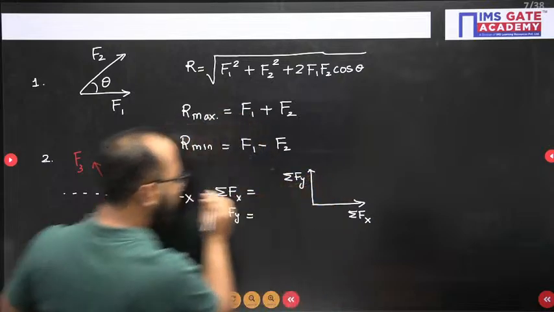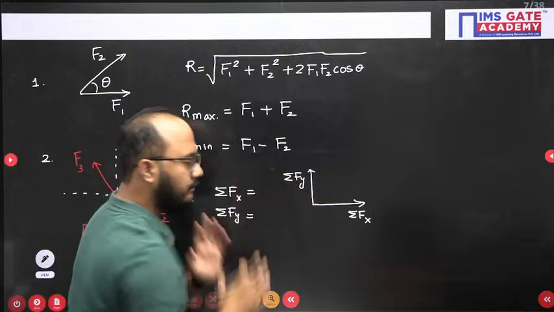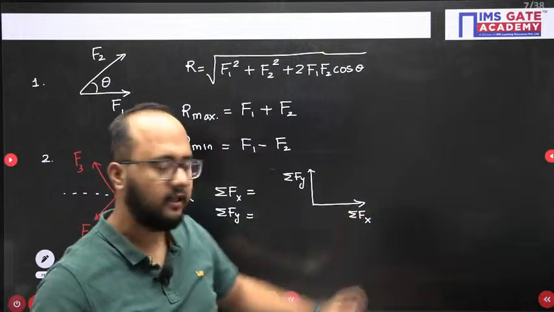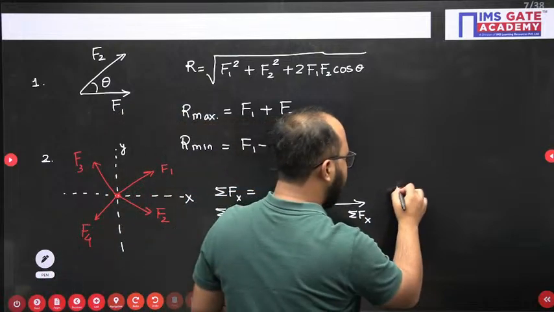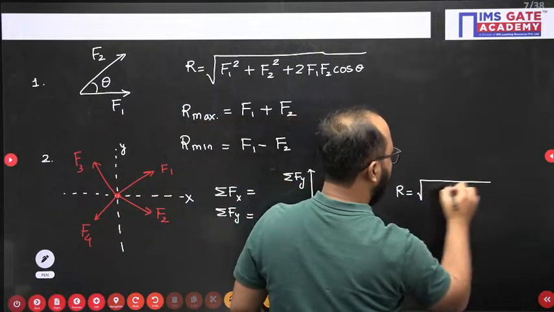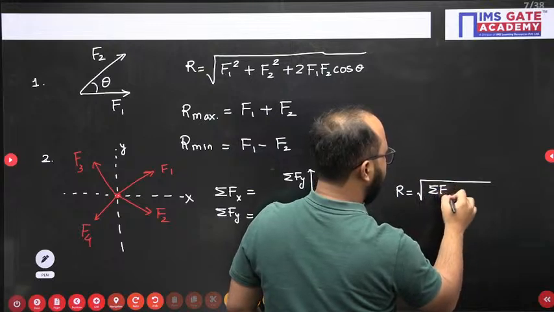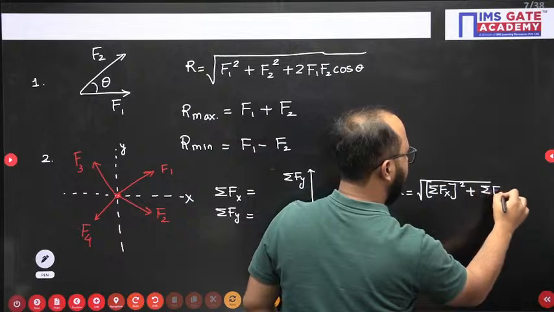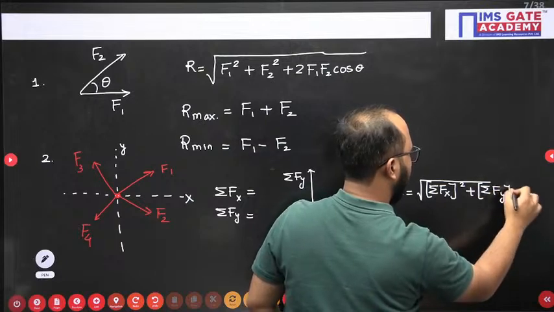So this entire force system has been converted into this one. Now 2 forces we are having, again 2 vectors, angle between them 90 degrees. So finally your resultant answer here is summation of forces along x direction squared plus summation of forces along y direction squared.